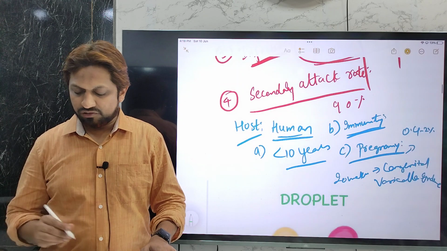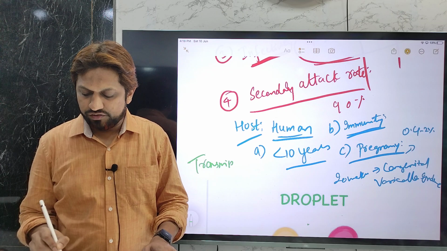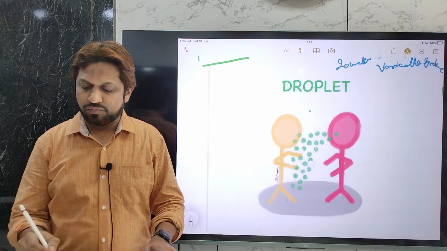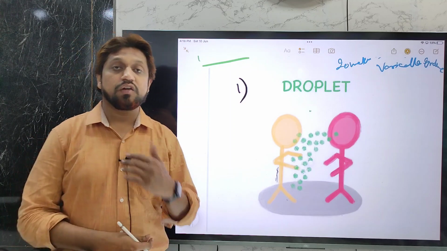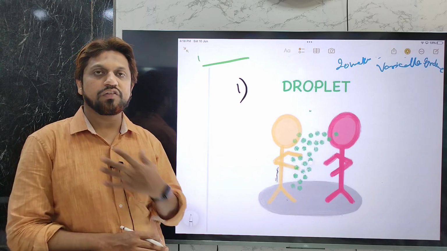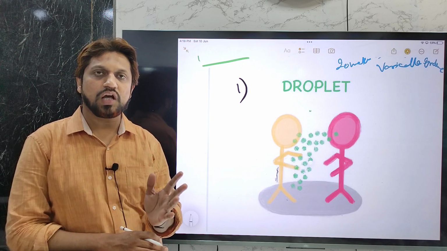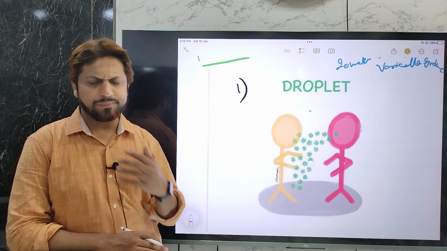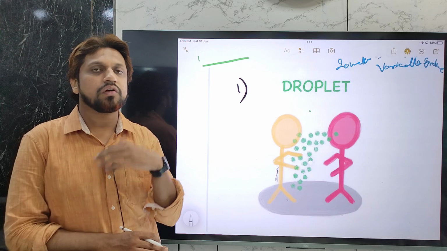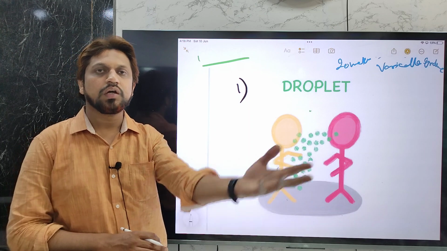Now coming to the transmission of this virus, how it is transmitted. There are the following ways. First and foremost is by droplet infection from an infected individual, same like COVID or coronavirus. So it spreads by droplet infection. If a patient is suffering from chickenpox, the patient can transmit it to another person by droplet infection, as the virus is present in the nasopharyngeal secretions or saliva. If they sneeze, or even by speaking, it will go by droplet infection and can infect others.